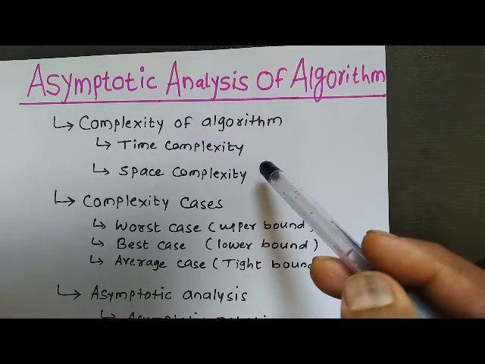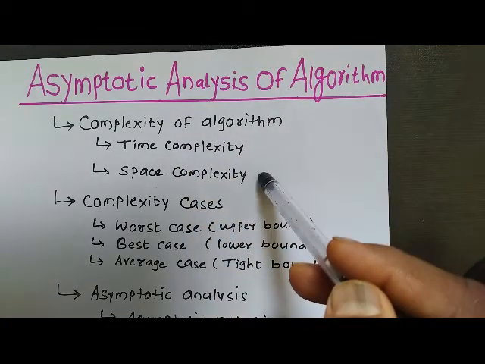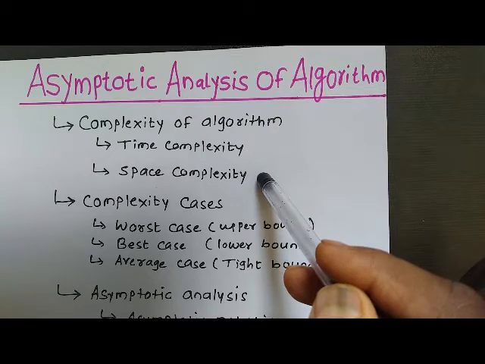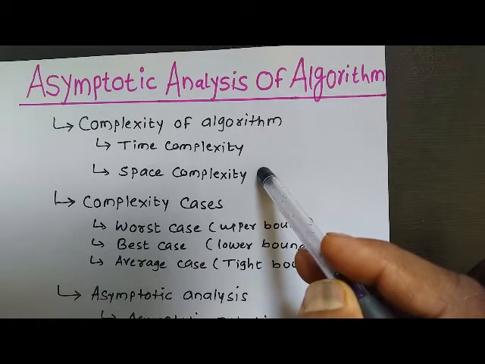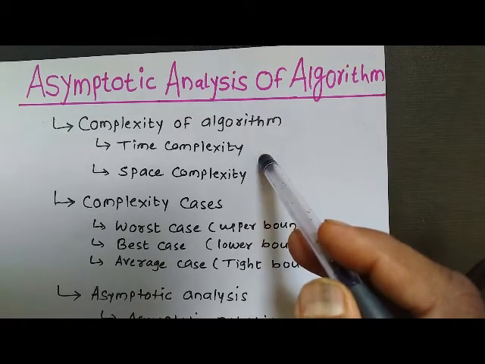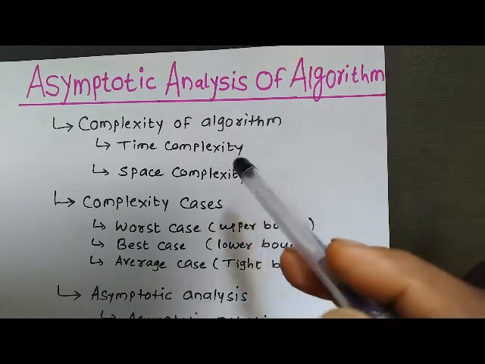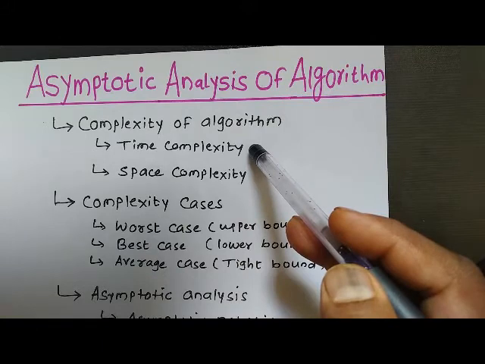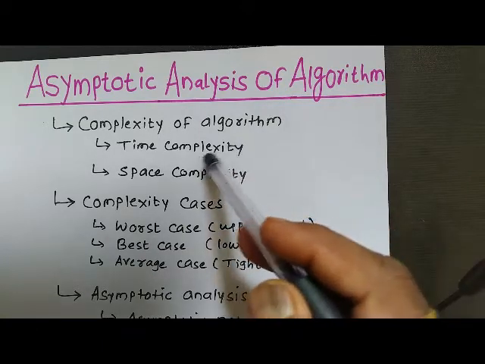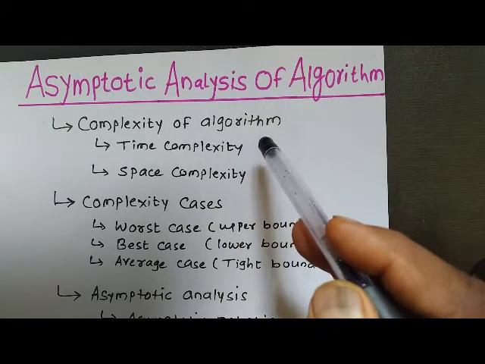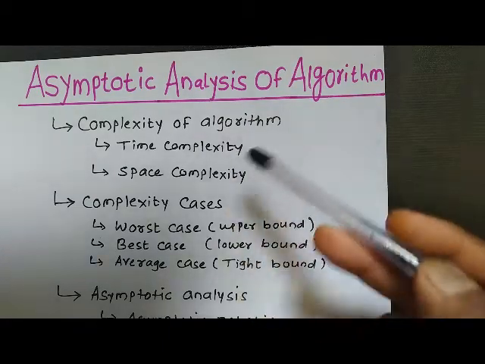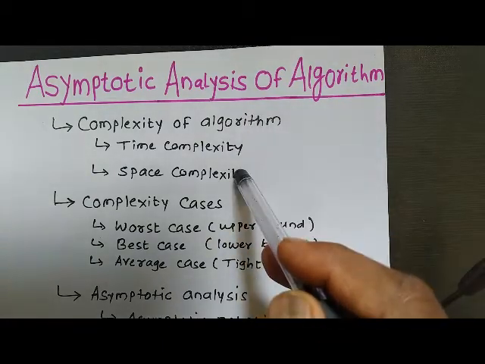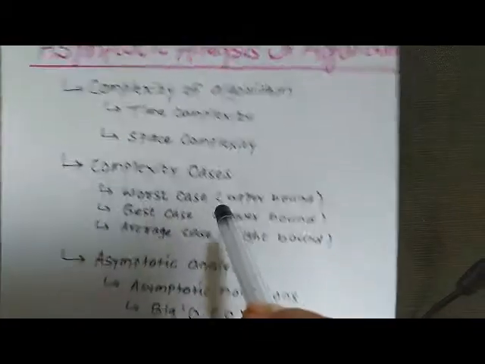There are a lot of factors on which the complexity of the algorithm depends. That is why we do not get any exact watch time of the algorithm, how much exact time it is going to take. That is why we represent this time complexity in terms of a function of time, that is f of n. We are going to see this later on. So this was all about the complexity of the algorithm.